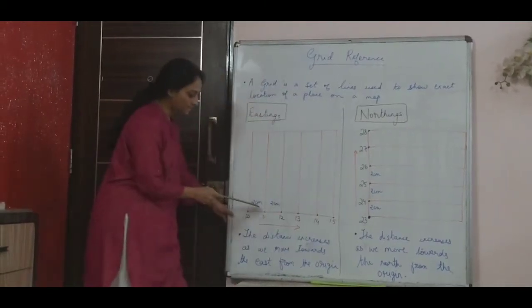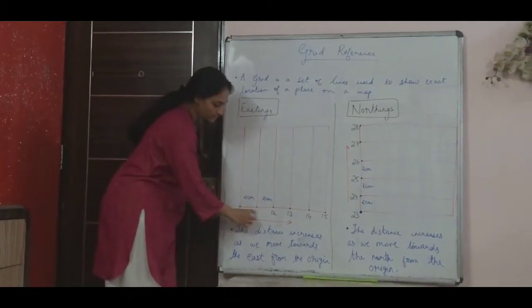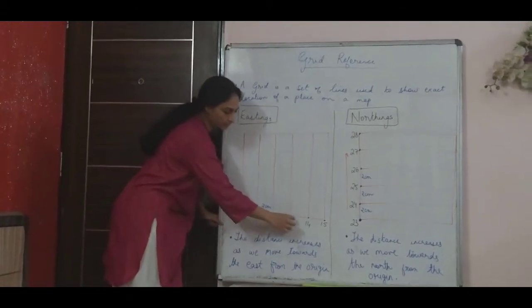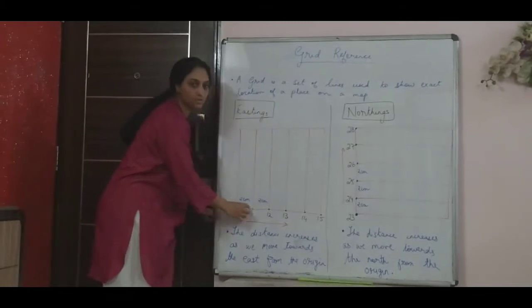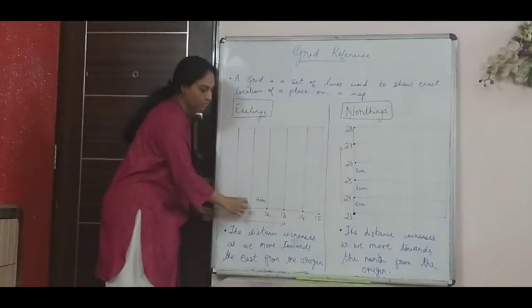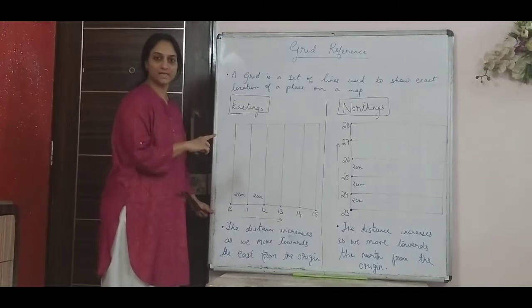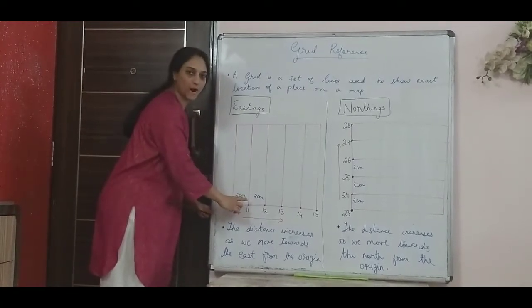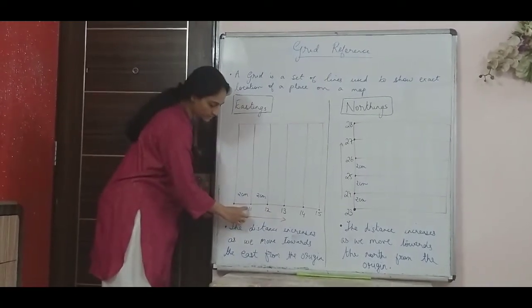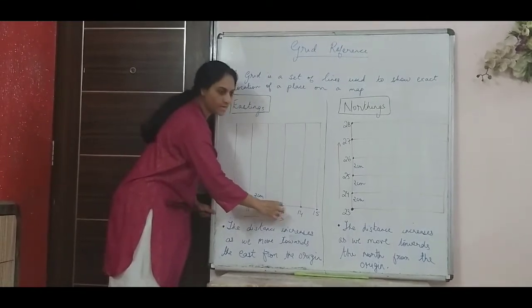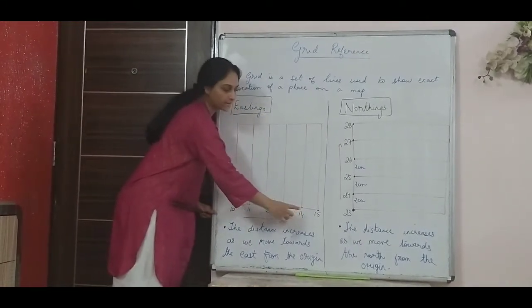And also, like I said, the distance between any two eastings is 2 centimeter on the map. Like I had explained in scale, 2 centimeter is actually 1 kilometer on the ground. So the distance between two eastings is always 2 centimeter.